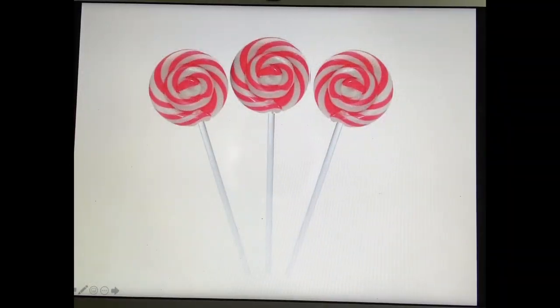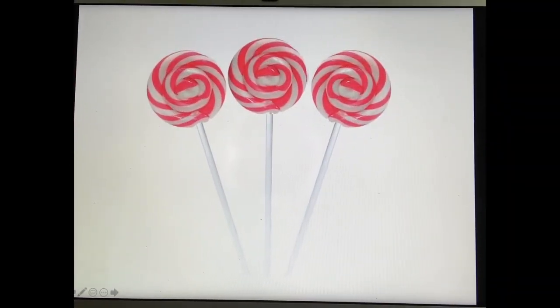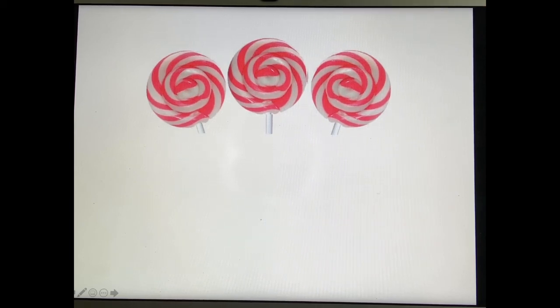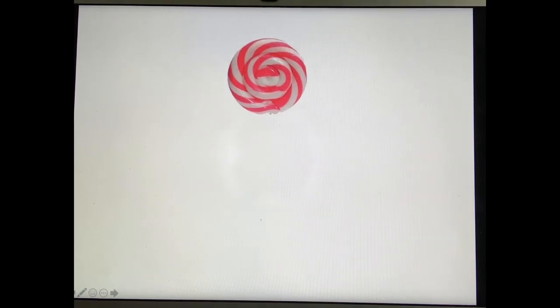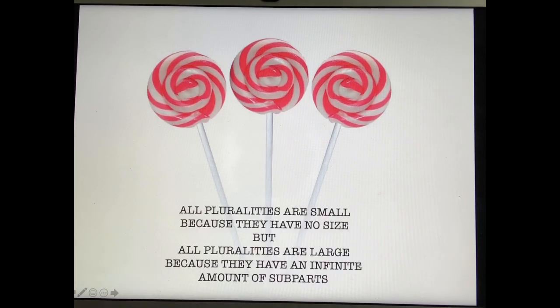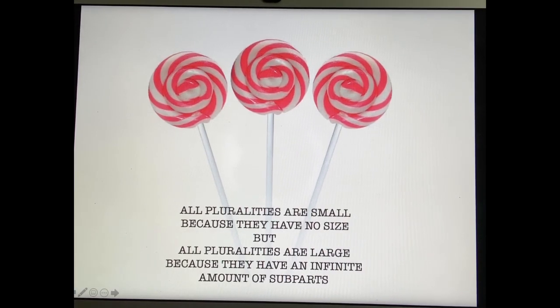In the large and small paradox, Zeno says that every part of all pluralities are small because they have no size. But every plurality has a subpart, and that subpart has another subpart, which has another subpart, and this goes on forever and ever. Therefore, Zeno concludes that all pluralities are small because they have no size, but all pluralities are large because they have an infinite number of subparts.